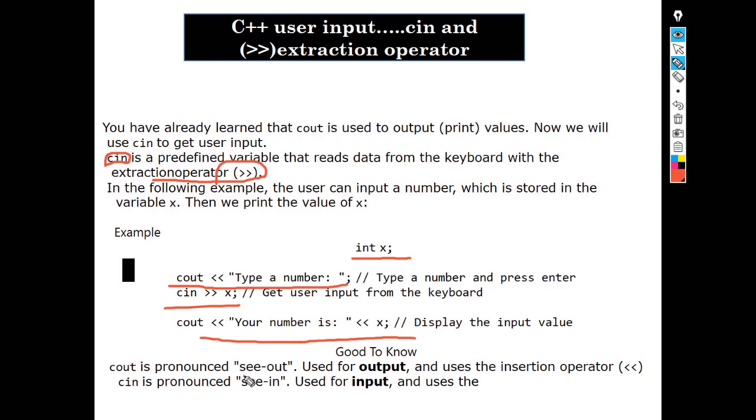Cout is pronounced as cout, cin is pronounced as cin. Cout is used for the output purpose and it uses the insertion operator. The same way, cin is used for input purpose, for taking the data, and it uses the extraction operator.